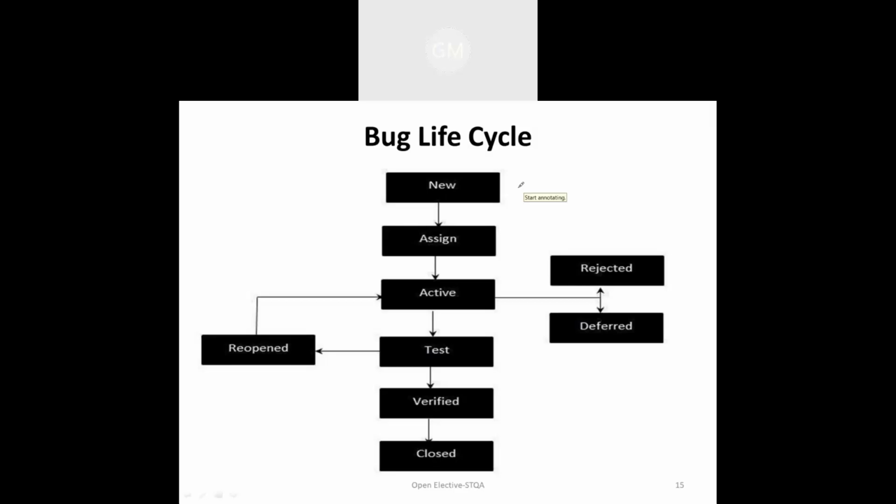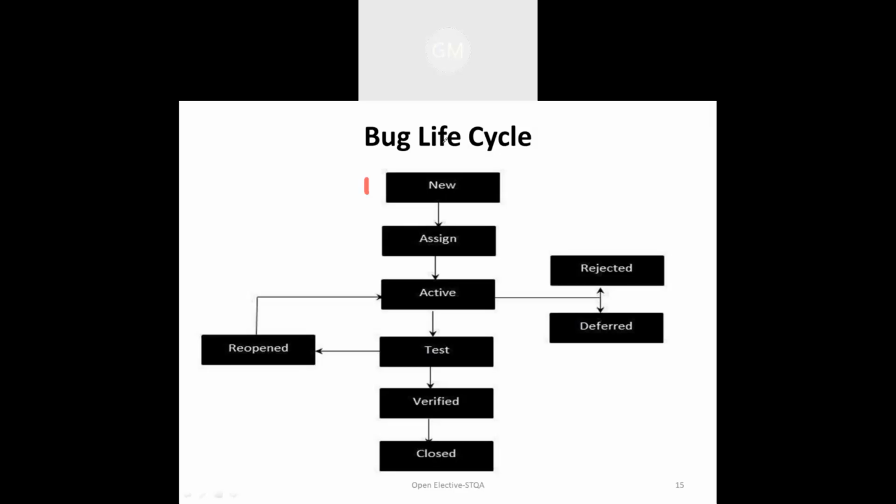Now, as I said, the bug cycle and the defect cycle have the same diagram, only the working style is a little bit different. In the bug cycle, whenever a bug is identified in the system, when the actual and expected behavior of the system, internal or external, does not match, that is an incident.